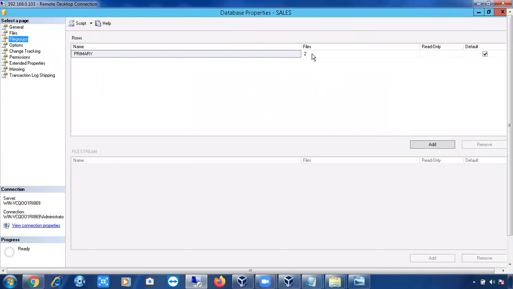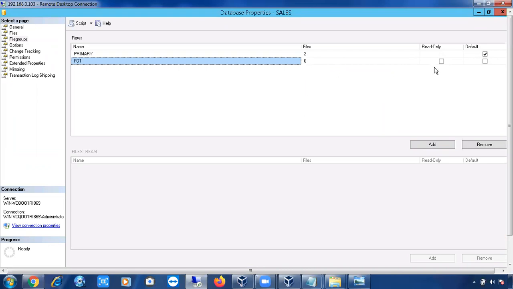Okay, see here, earlier only one file was there, the MDF file. Now if you see here, two files are there, that means one MDF file and one NDF file, so a total of two files. If I want to create a file group, just click on the add button here: FG1, file group 1. As of now, this is a new file group, so no files are there. And if you want, you can make this read only. And what is this default option? Can anyone tell me what this default option is?